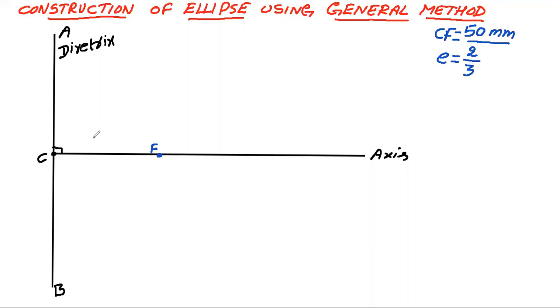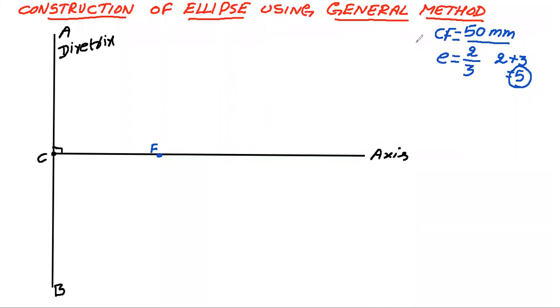Add the numerator and denominator, that means add 2 and 3, and we get 5. Hence, divide this CF into 5 equal parts.